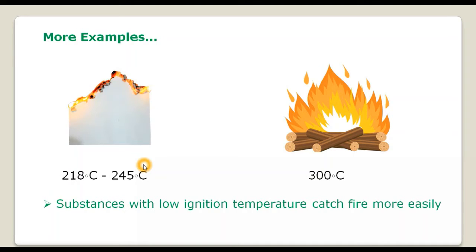Whichever object has a lower ignition temperature will easily catch fire. That is why paper will catch fire more easily, because its ignition temperature is low. So we got the three conditions. We understood the three conditions which are very, very important for combustion to take place.